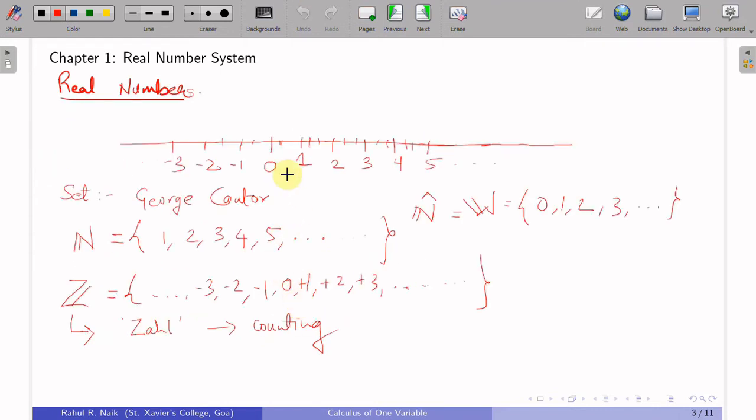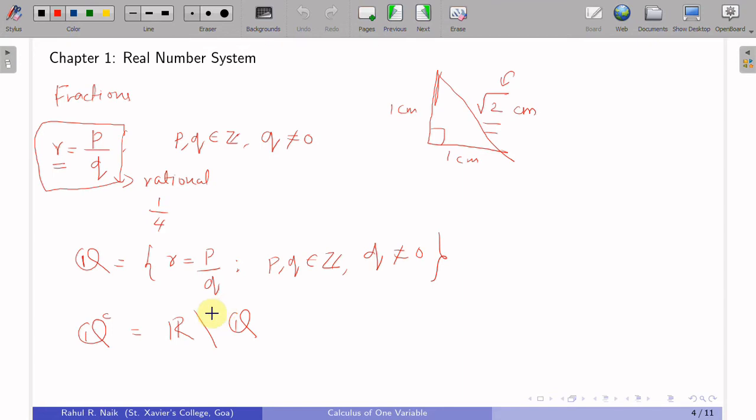Now there is nothing more to define, and in fact we will see that the irrational numbers are as abundant as the rational numbers, and this is a fact we will be proving in maybe the first chapter itself. So what we conclude is that R, the set of real numbers, is made up of two kinds of numbers, rational numbers and irrational numbers.